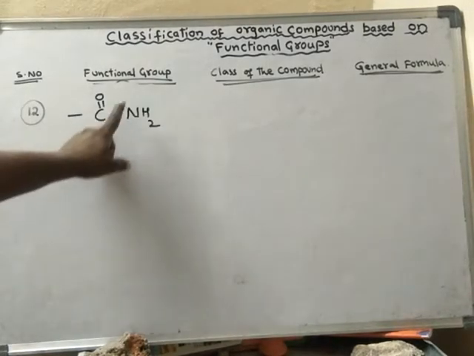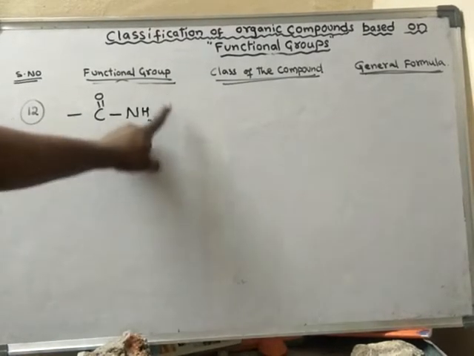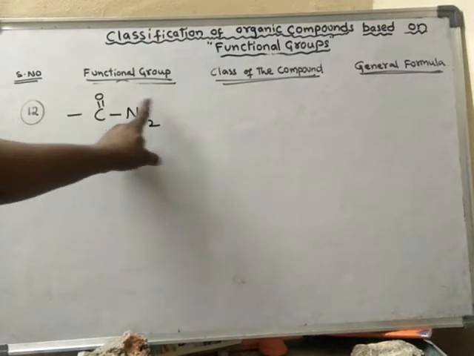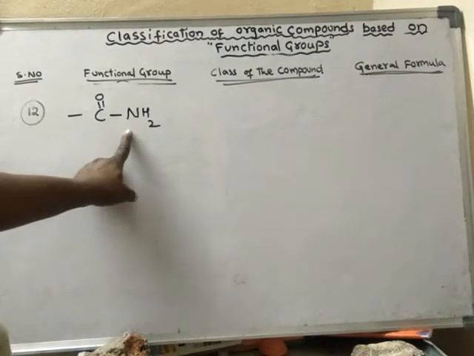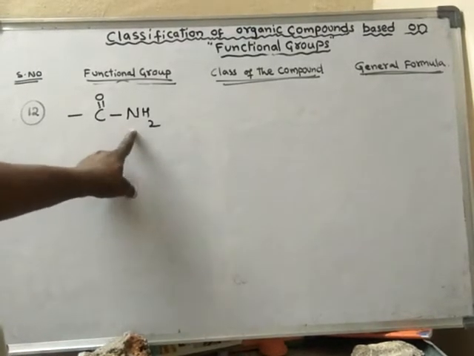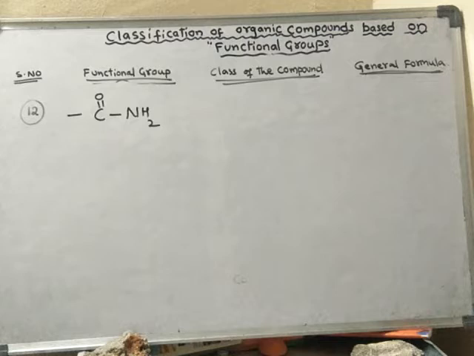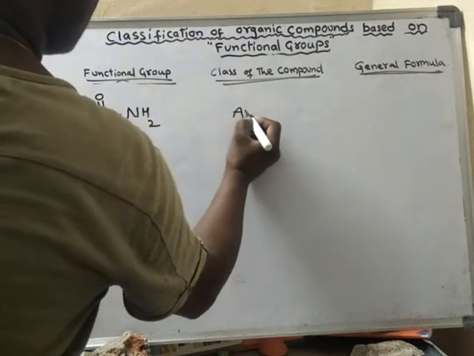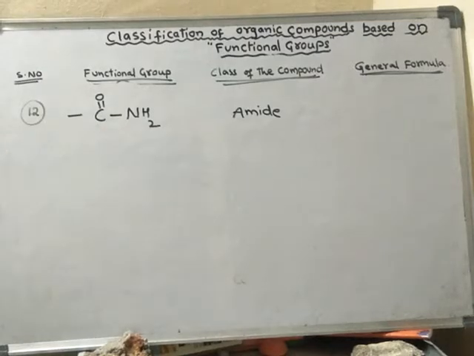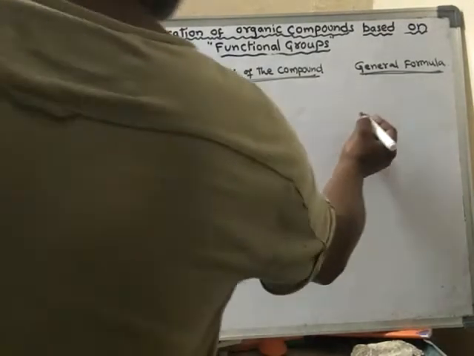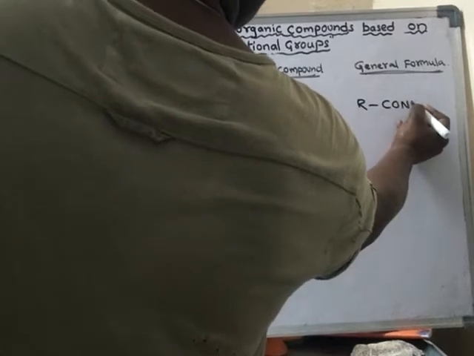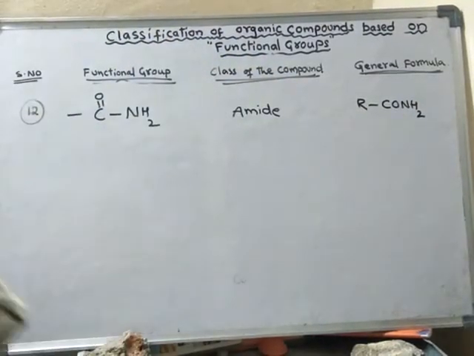Here I wrote NH2; in the previous case I wrote OH for carboxylic acid. But if I write NH2, then it is said to be an amide, the amide functional group. Generally it has the general formula RCONH2.